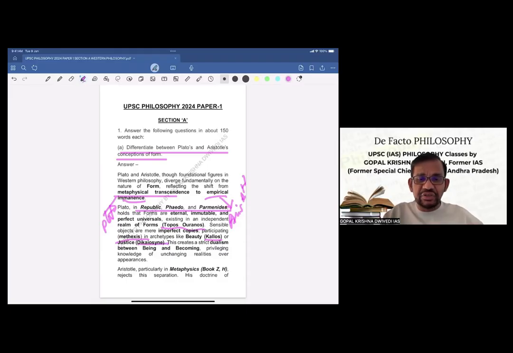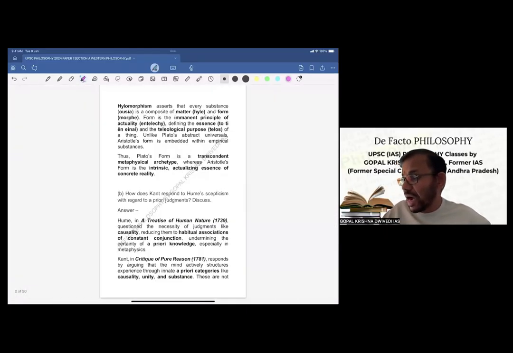Now, this creates a strict dualism between being and becoming, privileging knowledge of unchanging realities over appearances. So now this is the conception of Plato. Now Aristotle, on the other hand, particularly in Metaphysics, which is Aristotle's book, rejects this separation. His doctrine, hylomorphism, now this is the doctrine of Aristotle, asserts that every substance is a composite of matter and form, hyle and morphe. So that is what is called hylomorphism.